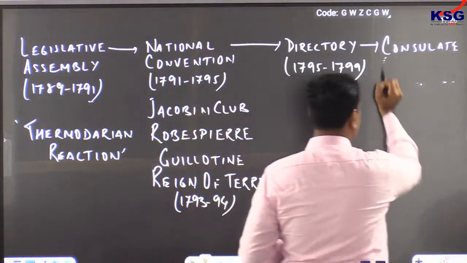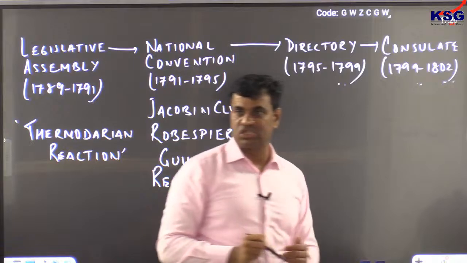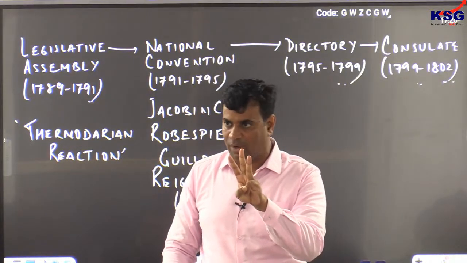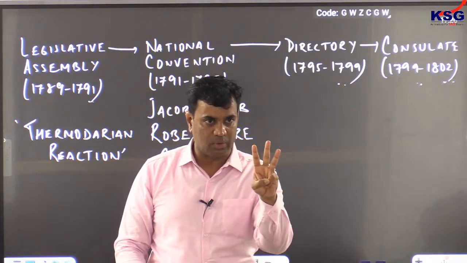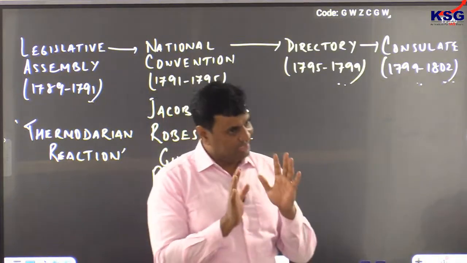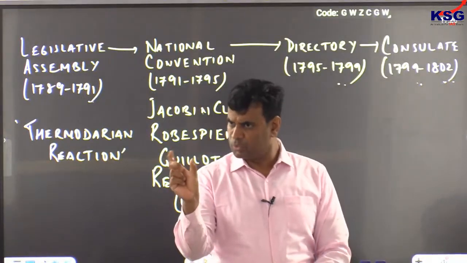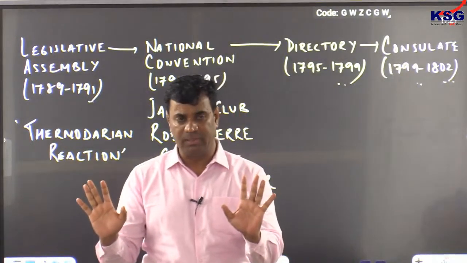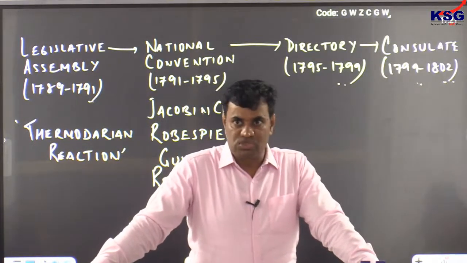Clear? This system of consulate started in 1799, continued till 1802, in which three councils were to take decisions about France. So in place of 5 directors, now 3 councils could take decision about France, in which Napoleon was the first council. Clear? So he ended French Revolution, replaced the system of directory with another plural body known as the consulate. Without affecting the sentiments of people, he did not usurp power. Clear? And at the same time, French Revolution came to an end.